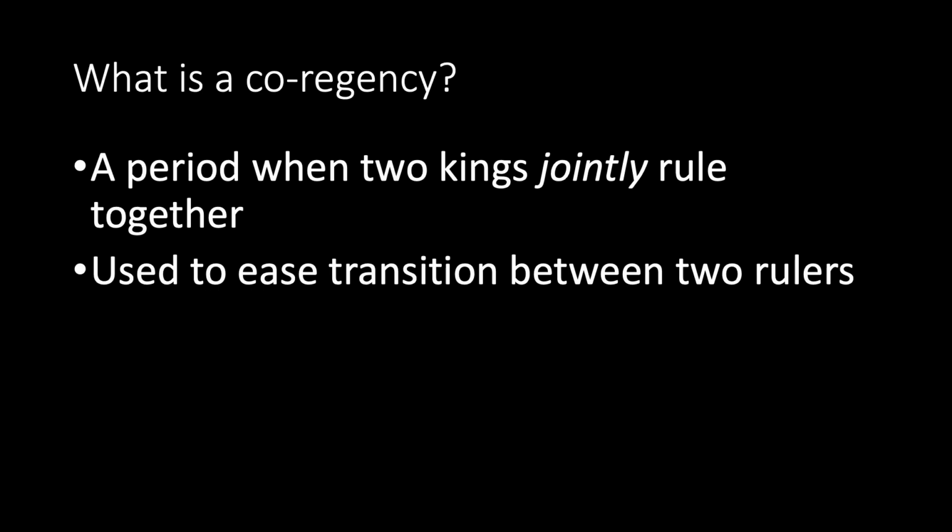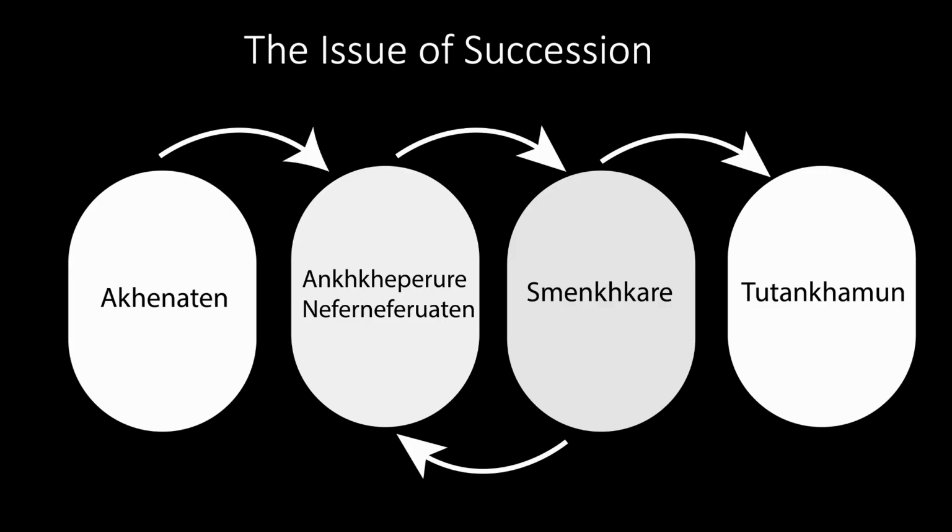To begin, what do we mean by co-regency? In the context of ancient Egypt, we are referring to the practice of two Egyptian kings ruling at the same time. Usually there is an overlap of several years between the end of one sole reign and the beginning of the next, which we know from a double dating system. The practice seems to have been used to ensure a stable transition between the two rulers and allow the successor to gain valuable experience. So how does the co-regency tie in with Akhenaten and Nefertiti?